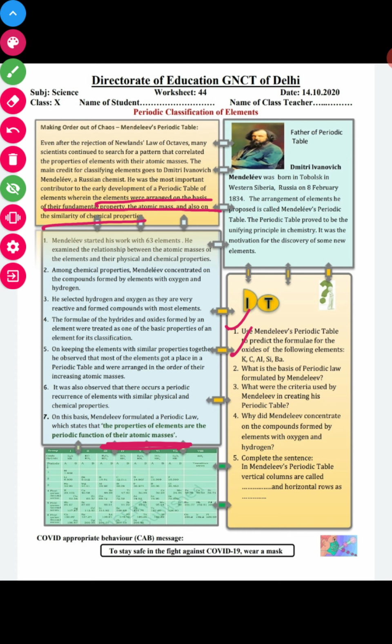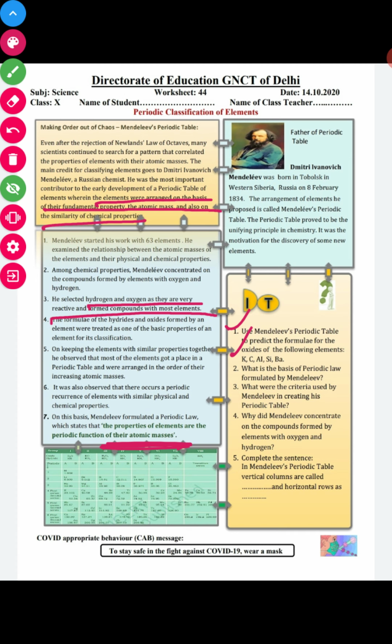Why did Mendeleev concentrate on the compounds formed by the elements with oxygen and hydrogen? Because hydrogen and oxygen are very reactive and form compounds with most of the elements. And lastly we have fill in the blanks.